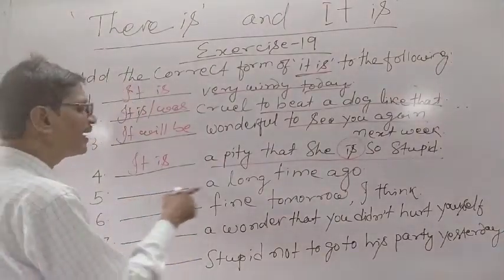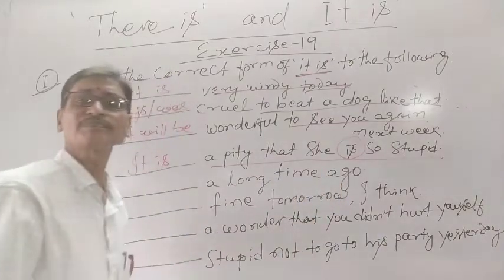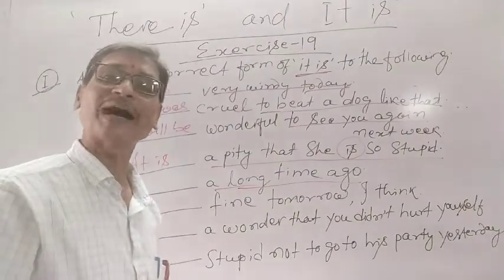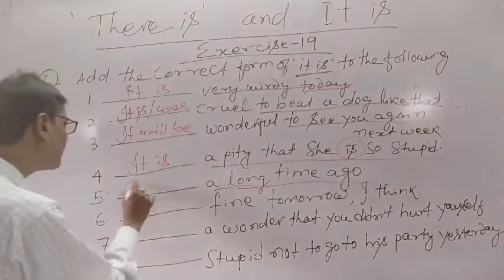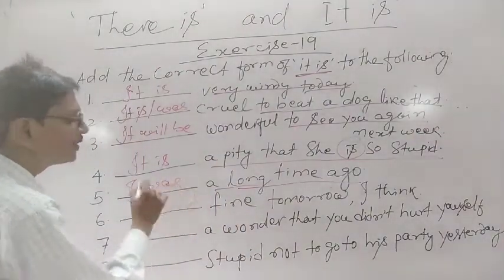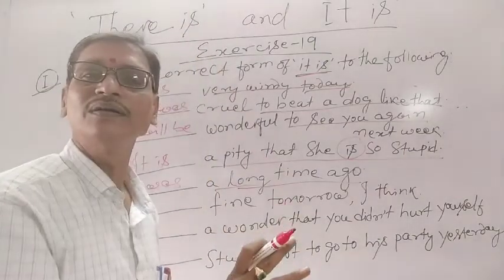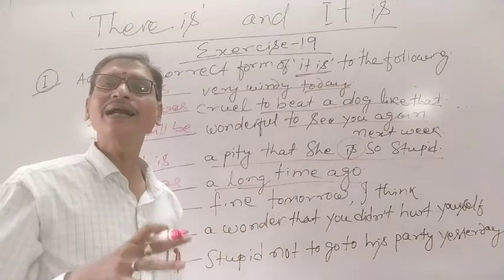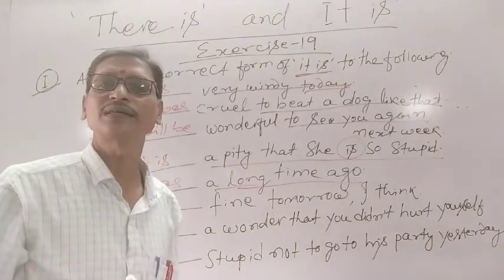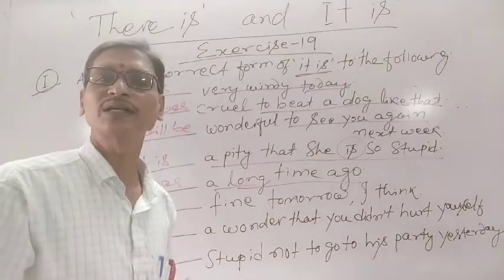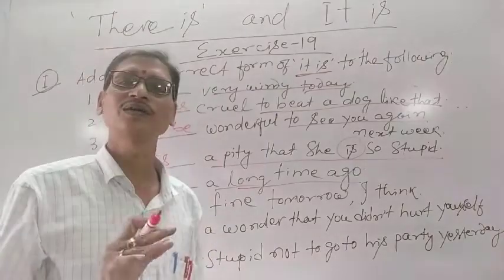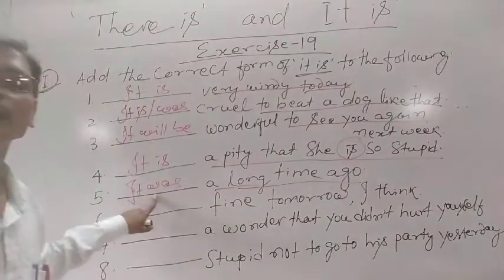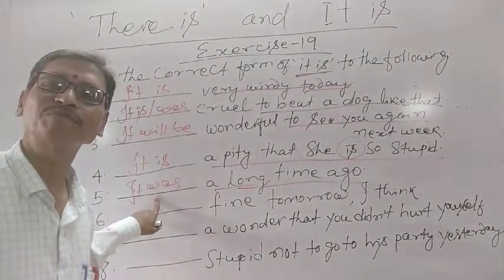Understand? Similarly, "There's a long time ago." So here, "a long time ago" is talking about the past time. So what will we do? It was a long time ago when I had a house in Bhubaneswar. My father had a house in Bhubaneswar. It was a long time ago. Not at present. Long time ago. Understand? Therefore we have used past time, past form.